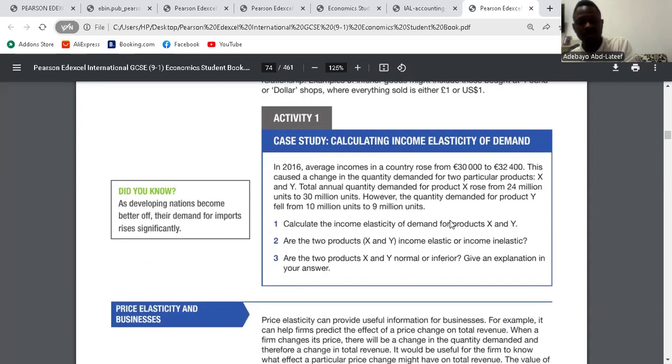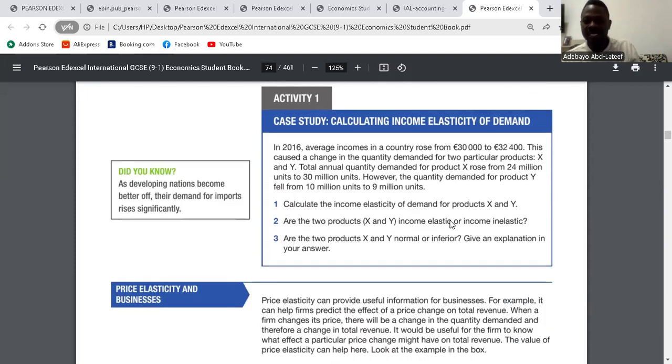So we have activity one. It says calculate the income elasticity of demand for product X and Y. It is the change in quantity demanded over the change in income. So we have Q1 as 24, Q2 as 30, Y1 is 30,000, Y2 is 32,400. So solving, we have 32,400 minus 30,000 divided by 30,000 multiplied by 100. That gives us 8% in income. Then for product X, we have 30 minus 24 over 24, which is 25%. So the YED for product X will be 25% divided by 8%, which is 3.125.